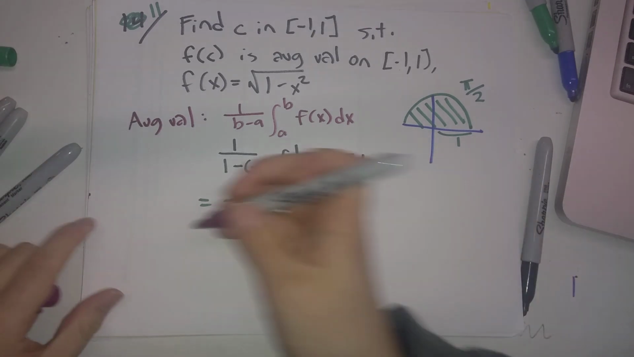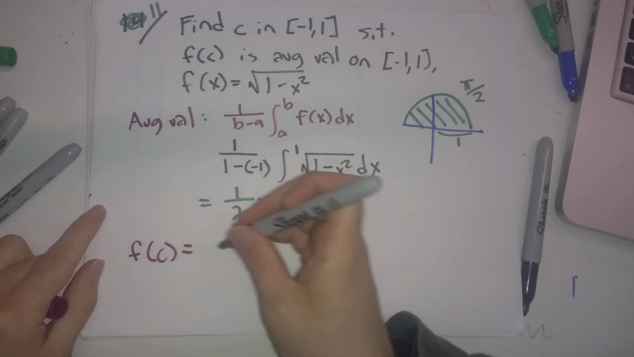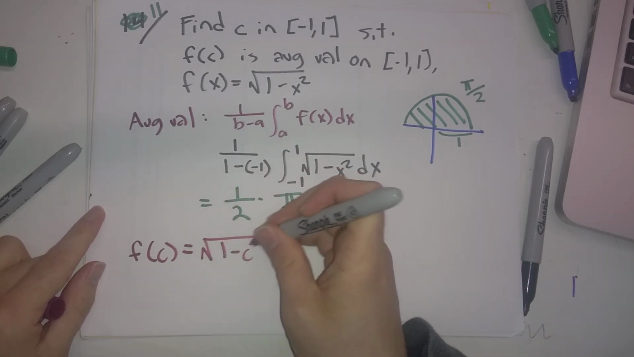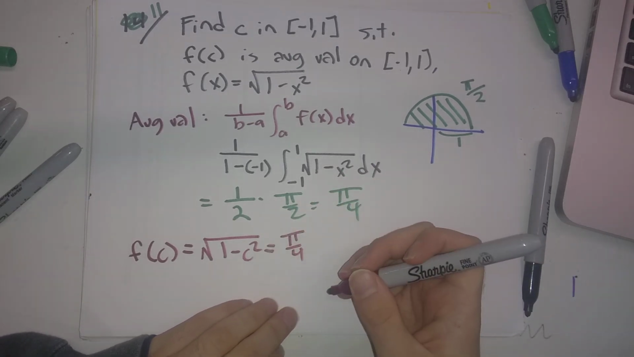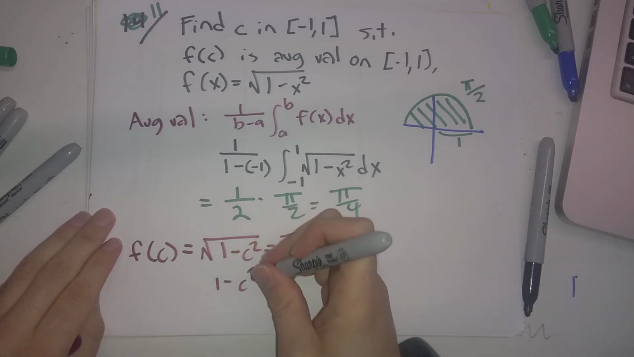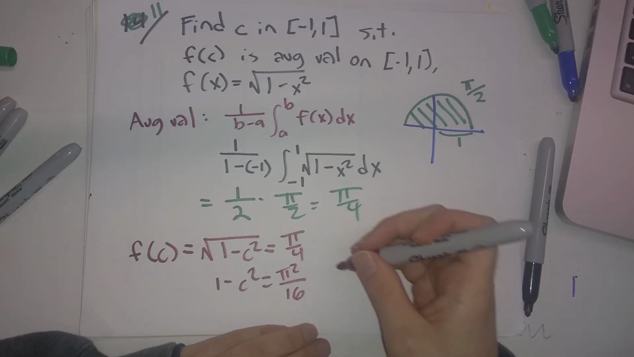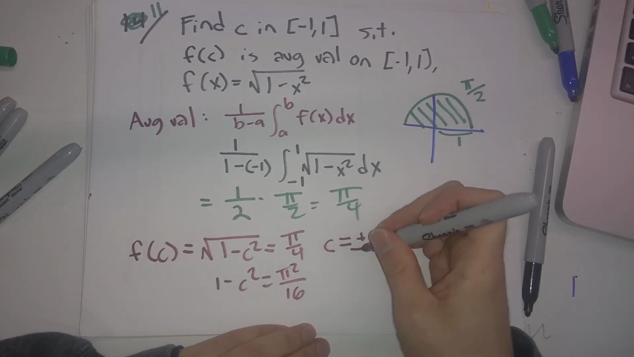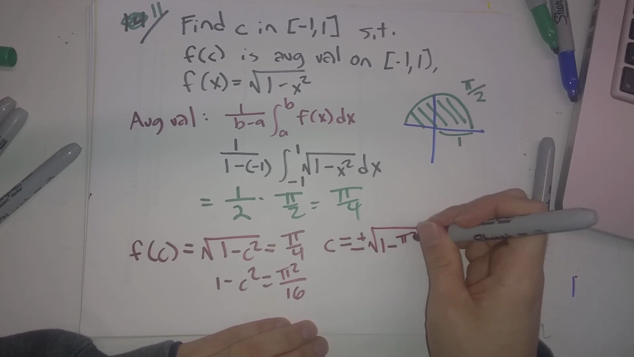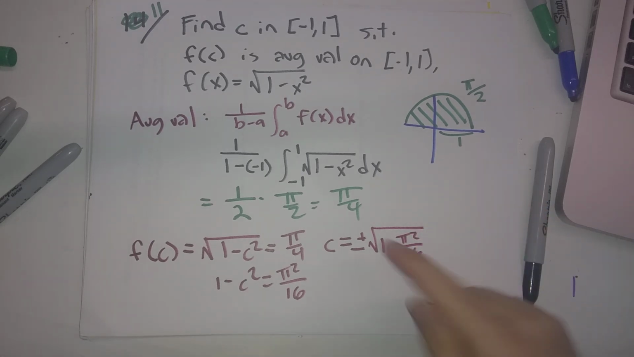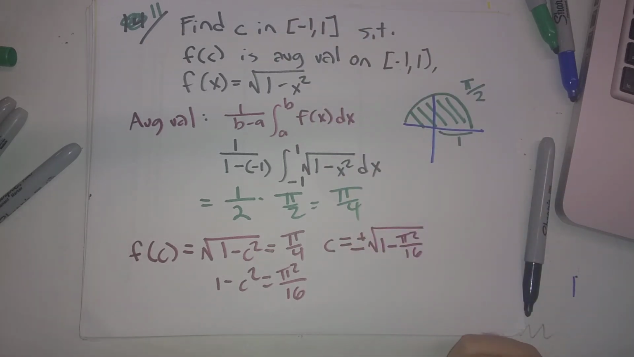So now, what do we have to do? f of c is going to be the square root of 1 minus c squared, and we want this to equal pi over 4. Squaring both sides, 1 minus c squared is equal to pi squared divided by 16. And so c is going to be plus or minus the square root of 1 minus pi squared over 16. You can check for yourself that these c values are, in fact, in the interval between -1 and 1.